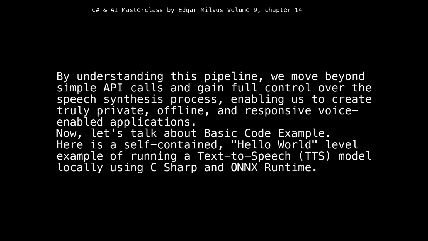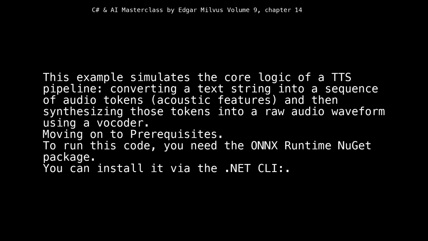Now, let's talk about a basic code example. Here is a self-contained, hello world level example of running a text-to-speech, TTS, model locally using C# and ONNX Runtime. This example simulates the core logic of a TTS pipeline, converting a text string into a sequence of audio tokens, acoustic features, and then synthesizing those tokens into a raw audio waveform using a vocoder.